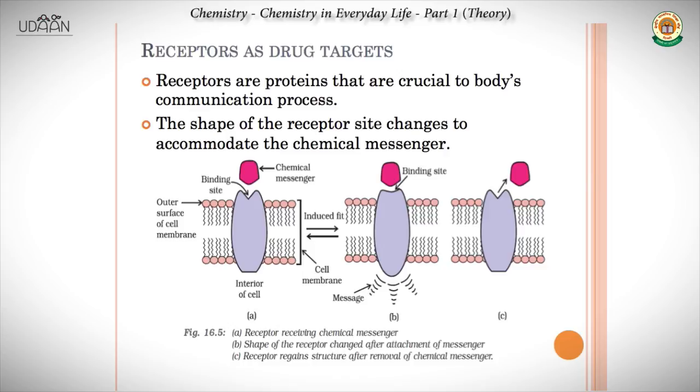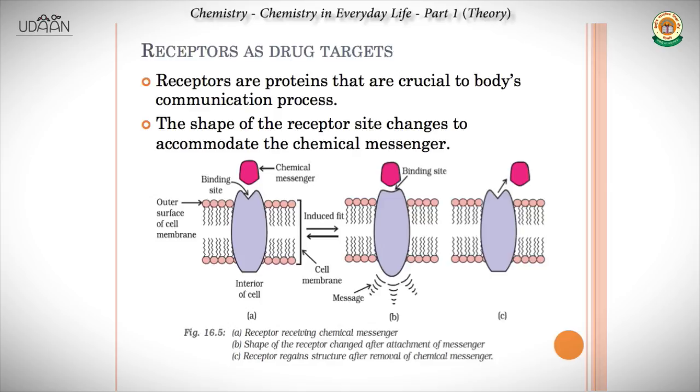Now we come to the next topic, which is receptors as drug targets. Receptors are proteins which are very important for communication between cells, so to say. Receptors are proteins that are crucial to the body's communication process. The shape of the receptor site changes to accommodate the chemical messenger.